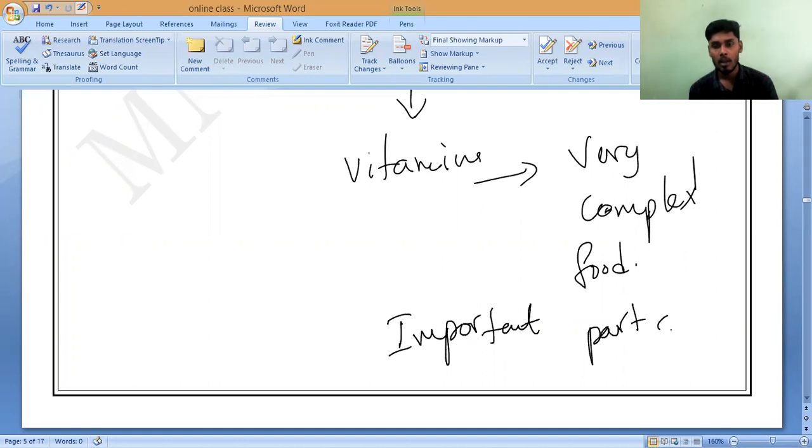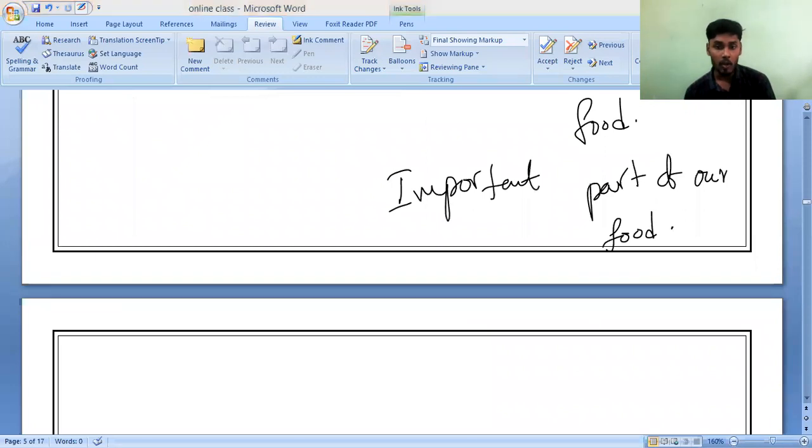Important part of our food. Do you understand? Yes, sir. Now let us see what it contains. Vitamins are also made by what? Made by plants. These vitamins are contained in vegetables, fruits, and cereals made by plants. Animals cannot make their vitamins by themselves, so only plants make these highly complex substances. That is the important part of our food called vitamins.